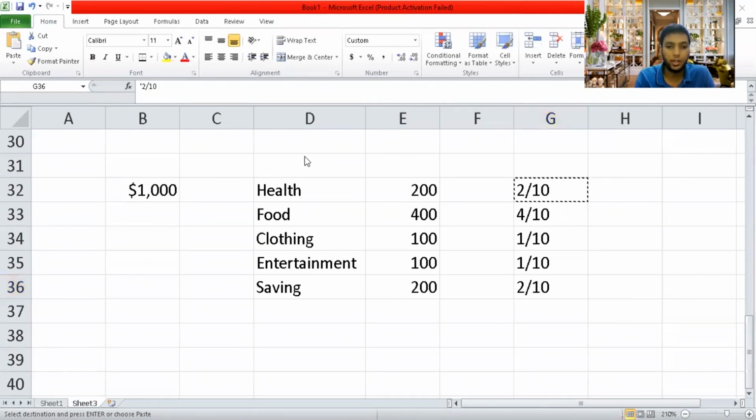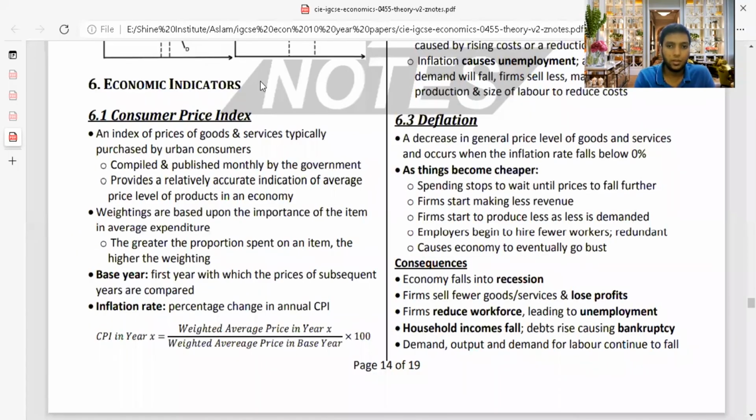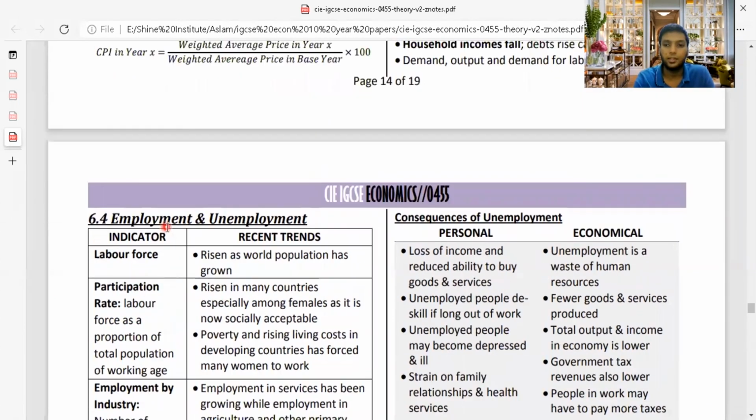So when we move on to the content, it says your inflation rate is the percentage change in annual CPI, how much your inflation has changed. Whenever you take a base year, they will give you in exams what is the base year. So weighted average price in year X and the particular year's price also they will give. So that price divided by the base year's price, you will divide and multiply by 100, and if you calculate you will get the CPI. Again, they will not ask you to make the weighting, they will not ask you how to measure it, but they will ask you what is consumer price index and how it is constructed. It is a question which can be tested on exams for sure.